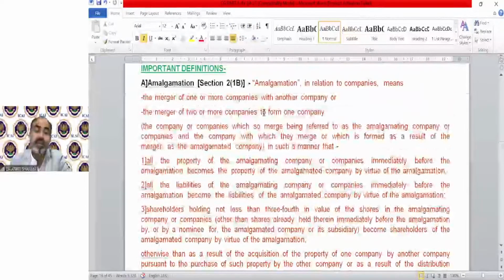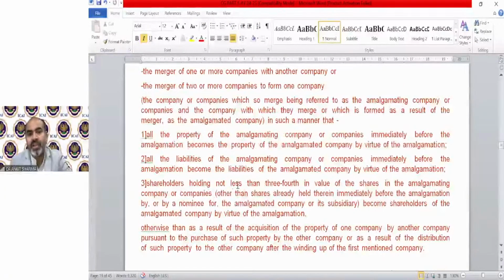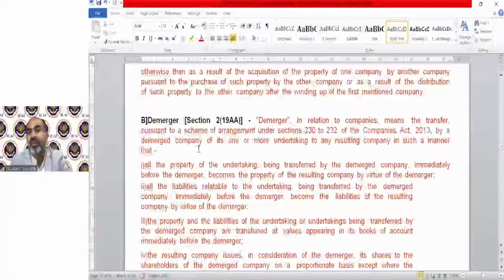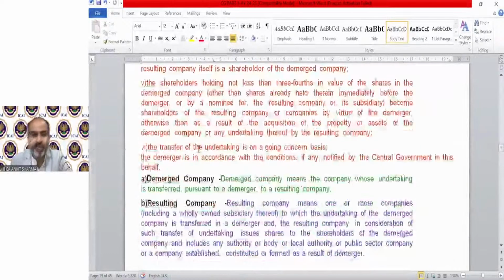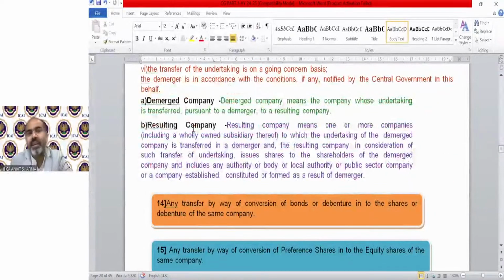The definition of amalgamation. We have discussed the meaning of amalgamation with the help of an example. Here is the definition which says all the property should be transferred, all the liability should be transferred. Shareholding, holding 3/4, that means 75% should remain the same. This is the definition of demerger. You can go through it. Same conditions almost. Demerged company meaning, resulting company meaning.